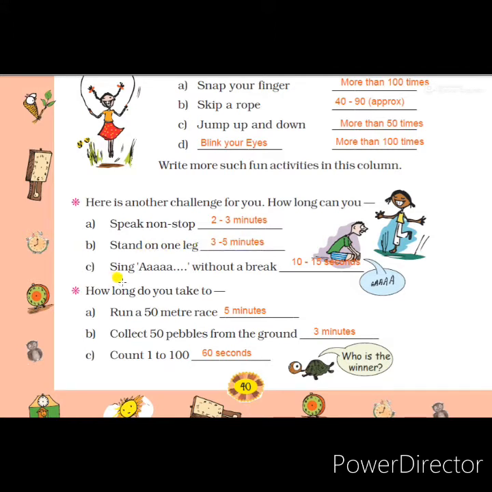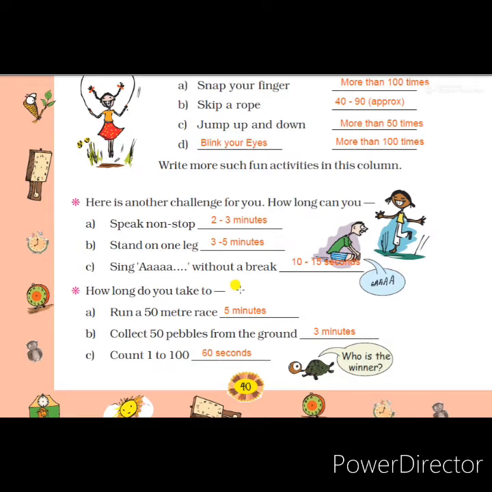The third one is sing without a break. This is also a breathless activity. Don't take a breath. So how much time can you sing without taking a break? I have done it for 10 to 13 seconds only. I did it in 12 seconds only. So students, you do this at home and write your answer.